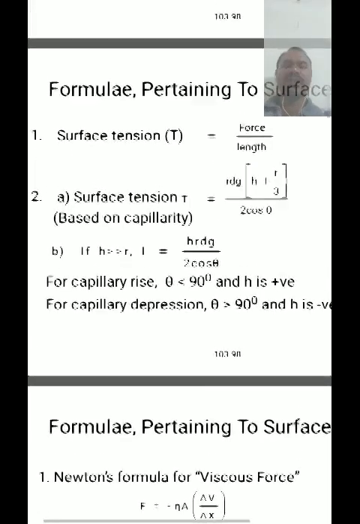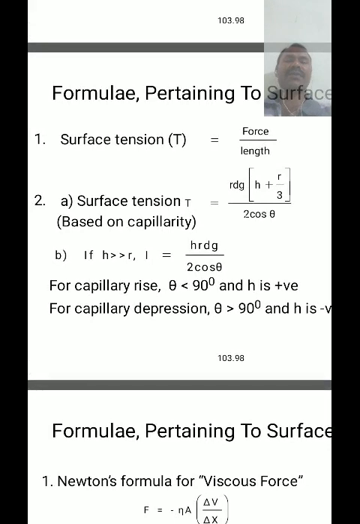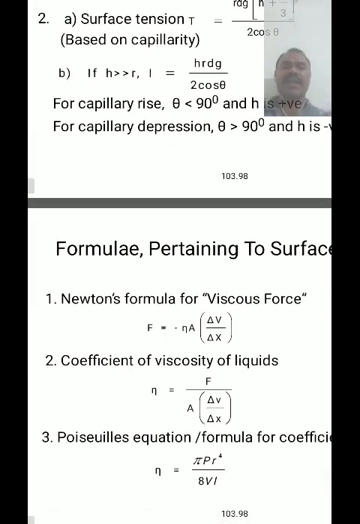In this formula, r is the radius of the capillary tube. It is considerably very small compared to the height of rise of water in the capillary tube. That's why r is very small compared to h. Then r by 3 is negligible. Then the equation becomes T is equal to r d g into h whole divided by 2. It is the equation of surface tension based on the capillary tube.